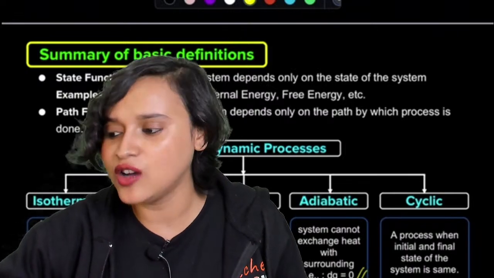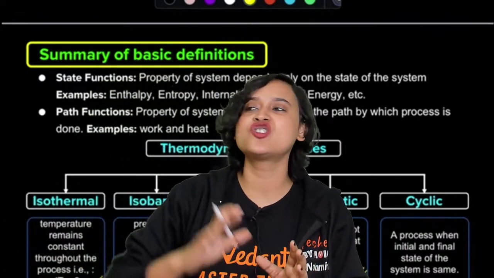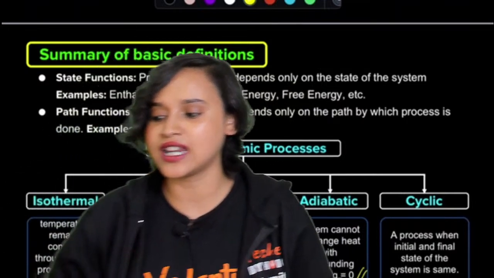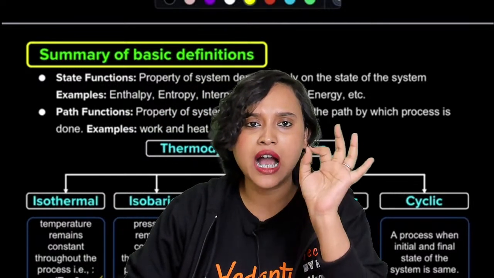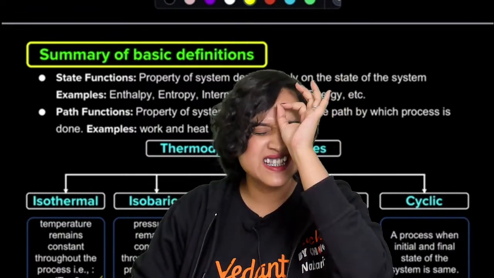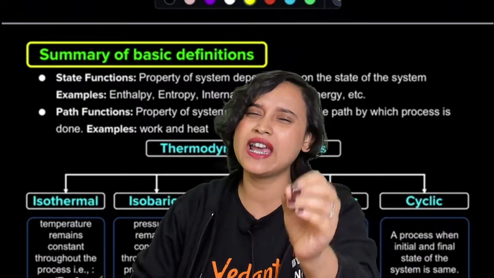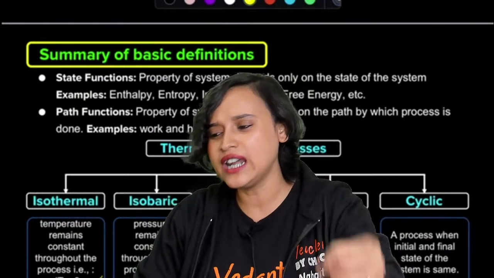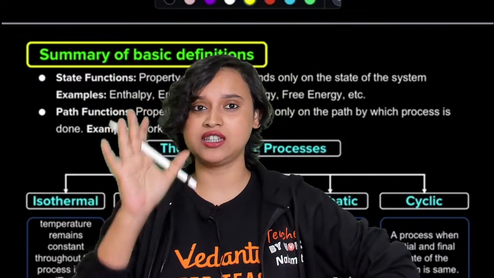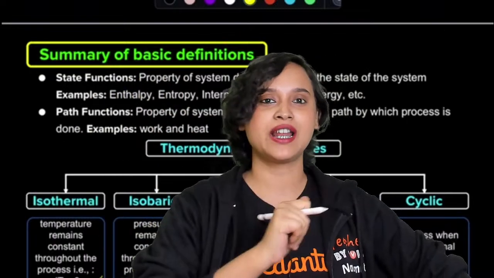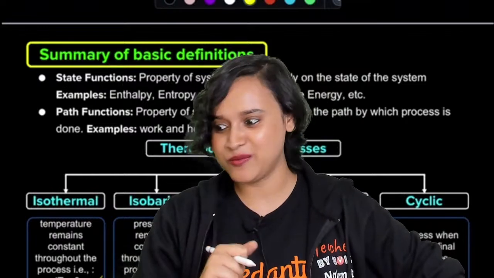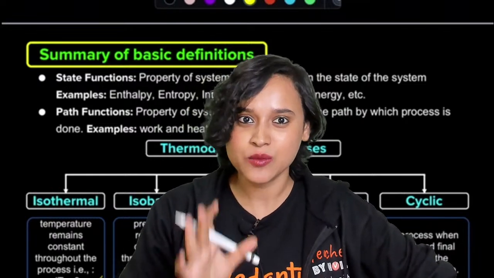So do you understand now that your board exam is based on state? It's a state function. Why am I saying that it's a state function? Because nobody cares how you got that 75% criteria. Everyone is just asking one question: did you get 75%? If you did, you get admission in JEE. But once you get a good ranking in JEE, all your coaching institutes will come and ask you, please tell us how we helped you. How did our mock tests help you? How did our test series help you? Everybody will do that. So do you understand what a state function and a path function are?